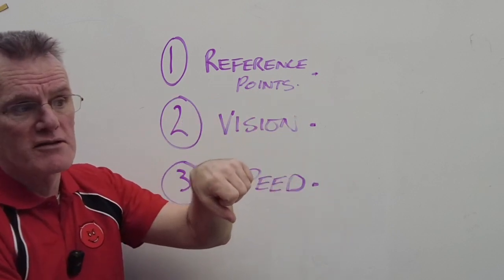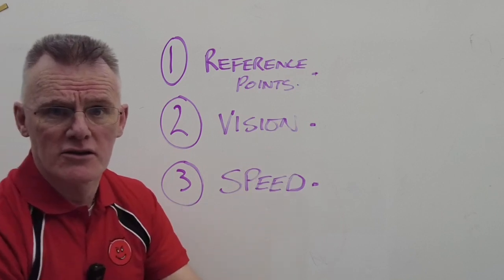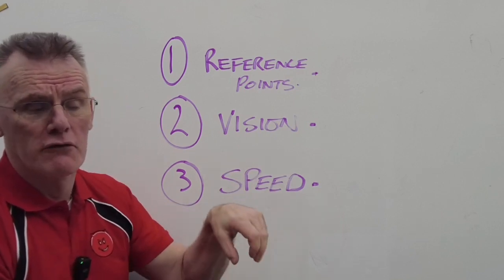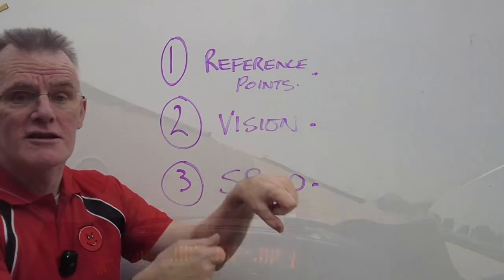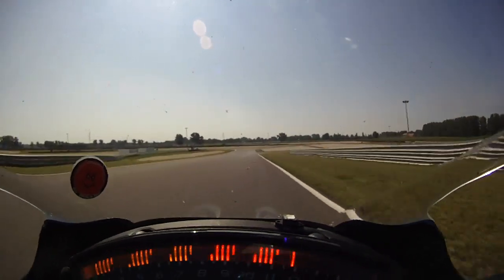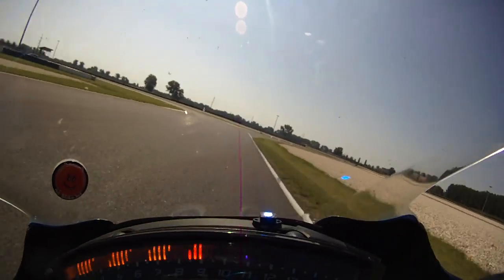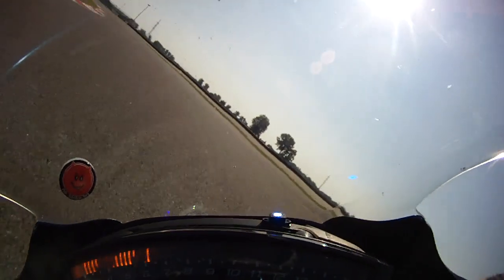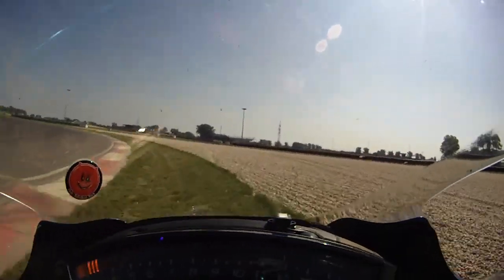Because often people, for instance, a great example is going into Donington Park, into Redgate, and you've gone in really hot, and they think, oh, I'll sit up and stop before you get to the edge of the track. And you don't realise quite how fast you're going, and there's very little chance of you actually stopping before you get to the edge of the track.